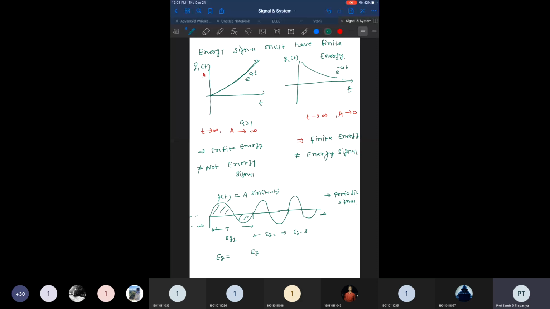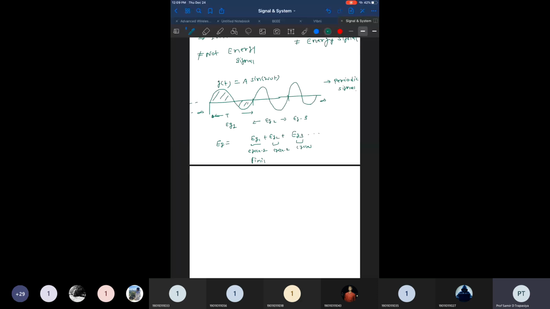This is the energy for cycle 1. This is the energy for cycle 2, right? This is the energy for cycle 3. So how many times do I have to add? Because they have infinite cycles. They have infinite cycles. So it means even though this one is finite, this is also finite,